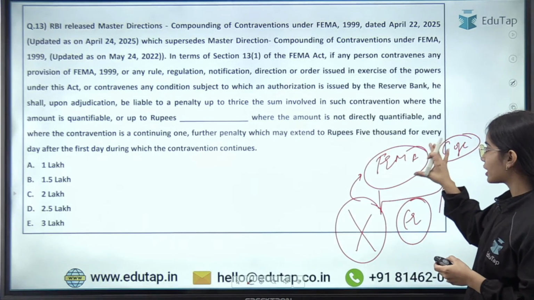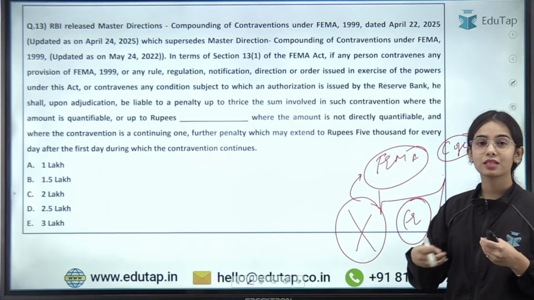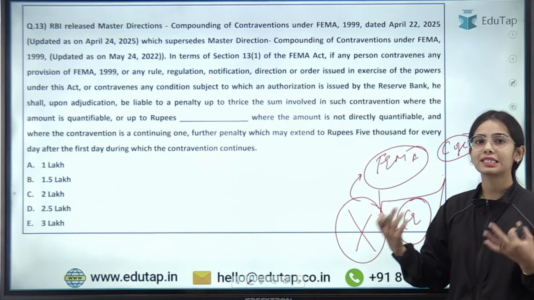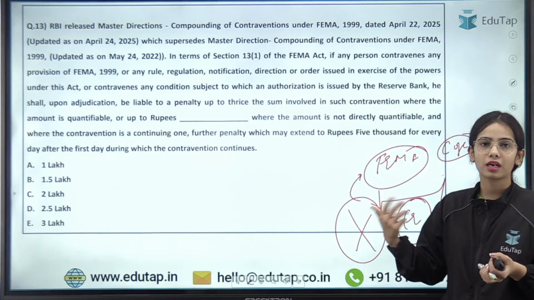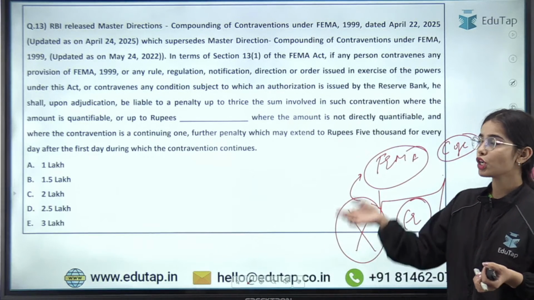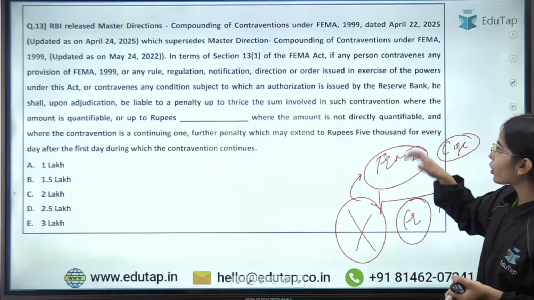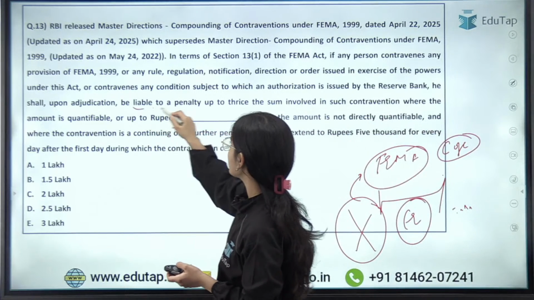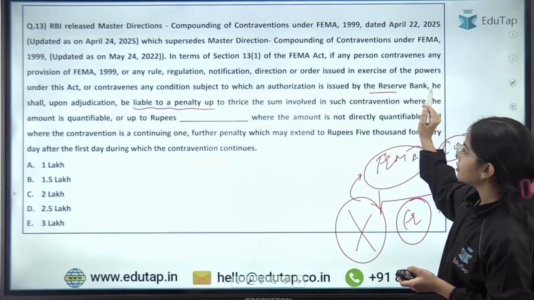So if under the Foreign Exchange Management Act a contravention has happened, a mistake has happened, a rule has been broken and that rule is not very serious, the RBI is saying that okay, we will just penalize you and we will not take other stringent measures against you. So compounding of contravention is allowed. Now under the compounding of contravention, it is said that you will be liable to a penalty. So basically the entity,